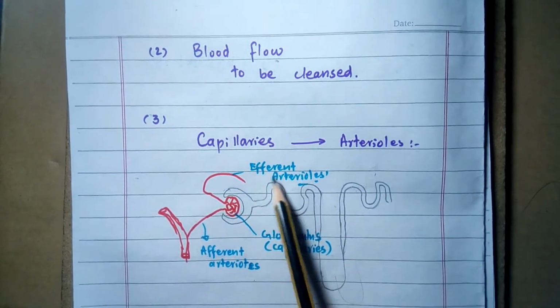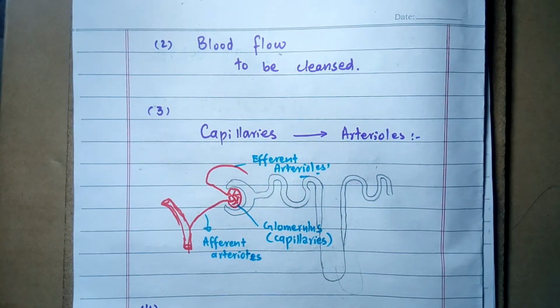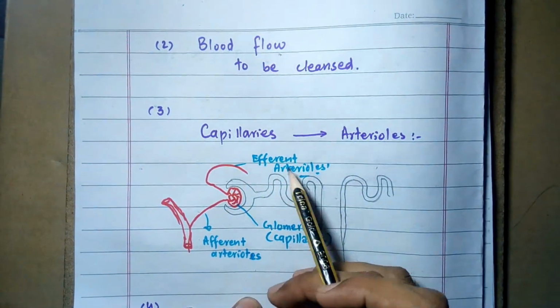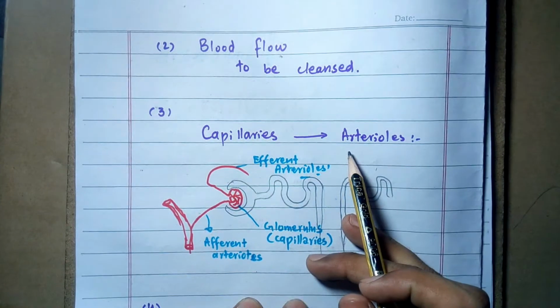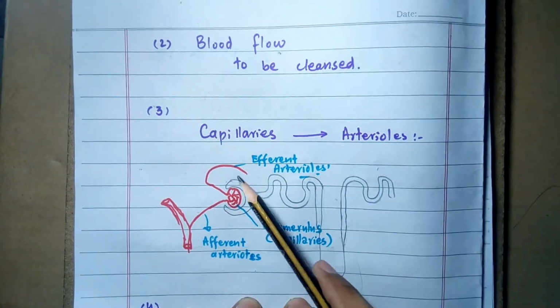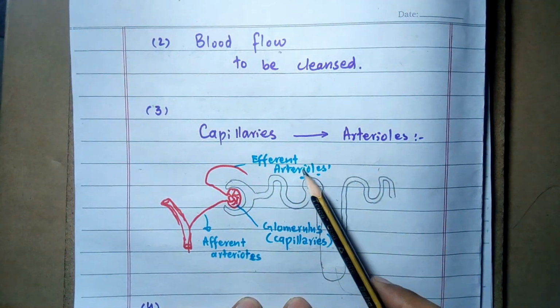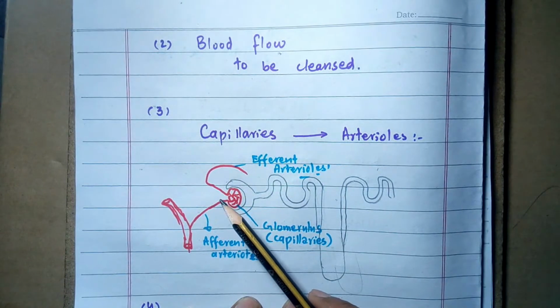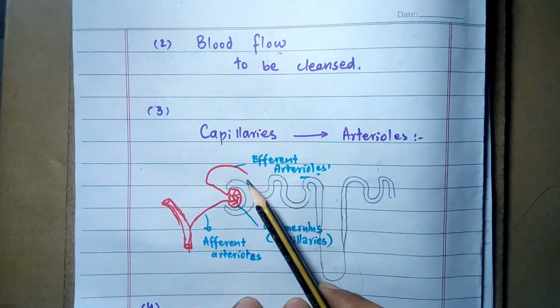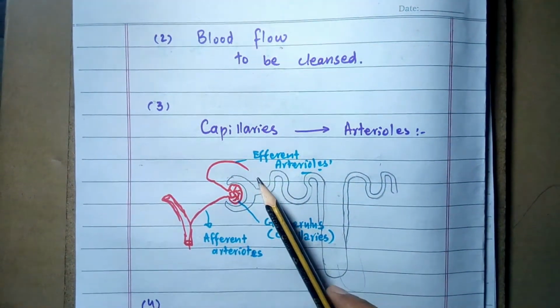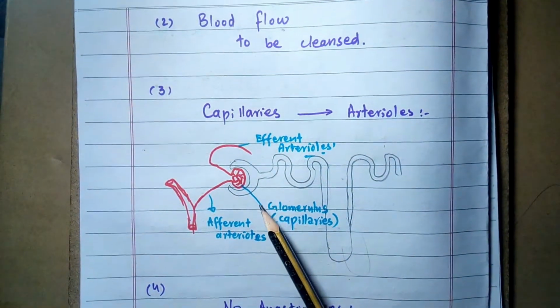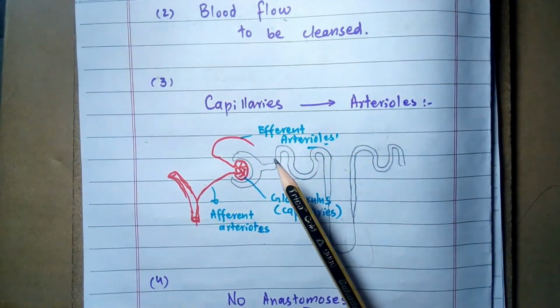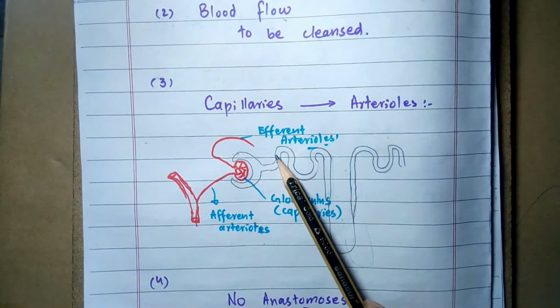Number 3 is that capillaries drain into arterioles. This is the only circulation where capillaries drain into arterioles. Elsewhere capillaries drain into the venules, but in the kidney, glomerular capillaries drain into the efferent arterioles. You can watch in this diagram.